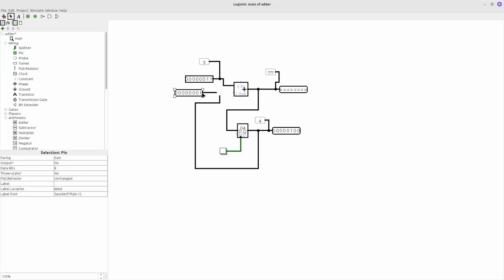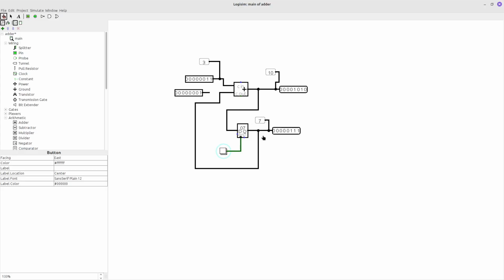I remove this connection, this second number, and just connect the output of our memory as the second input to our adder. Now we have 3 and 4, it's 7, and we can save this, and what we see now is we saved 7 to our memory.